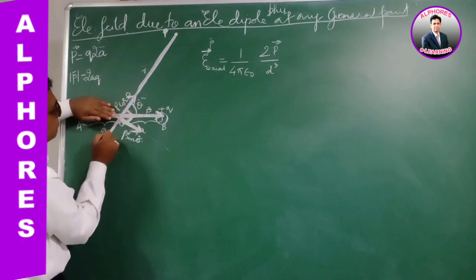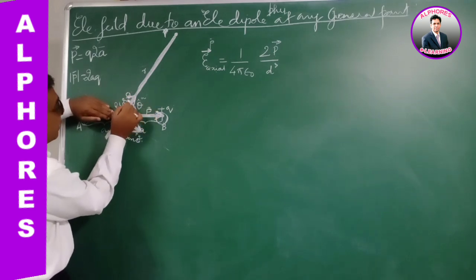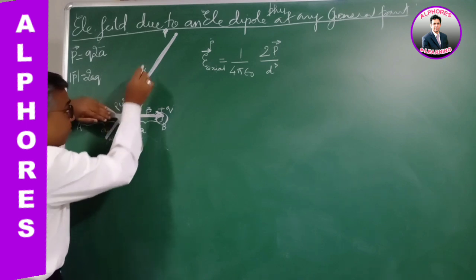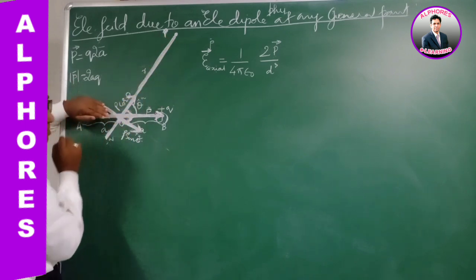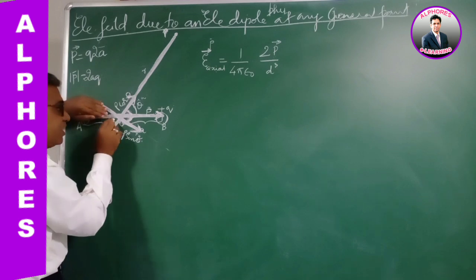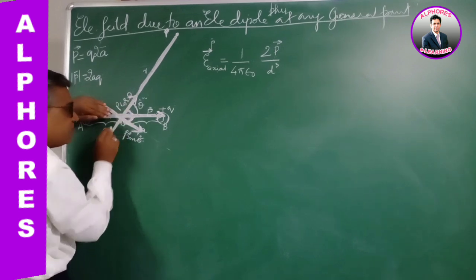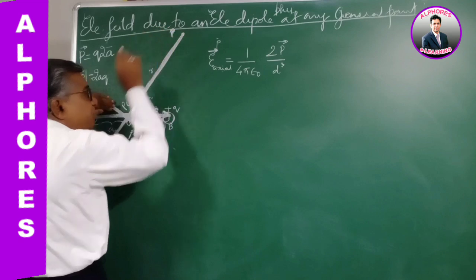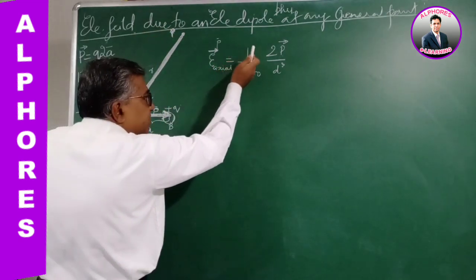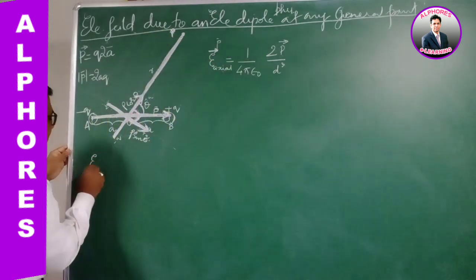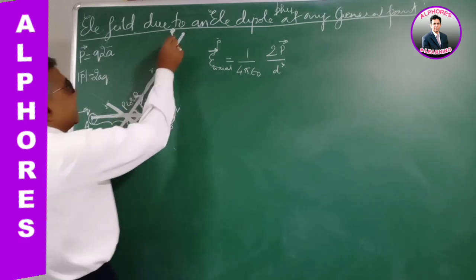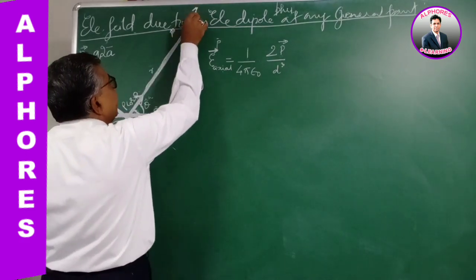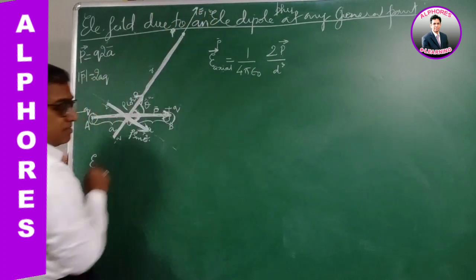So this is one of the components of our dipole, whose dipole moment is P cos theta. Considering this dipole, the point P lies on its axial line. So the electric field strength due to this component at the point P, let it be E1, the first electric field.